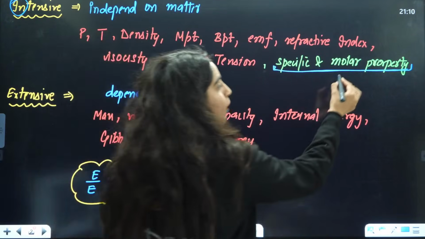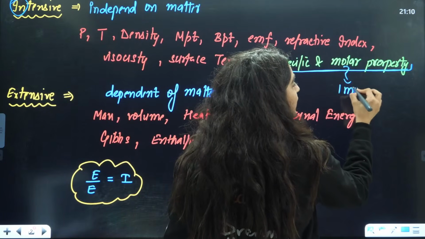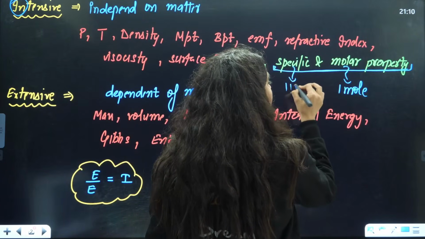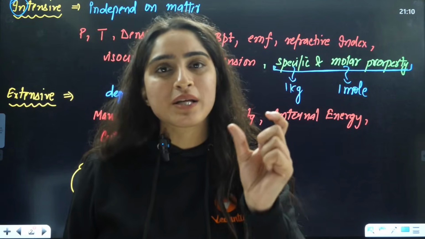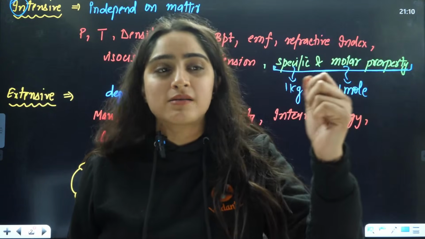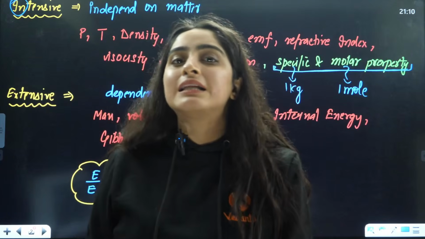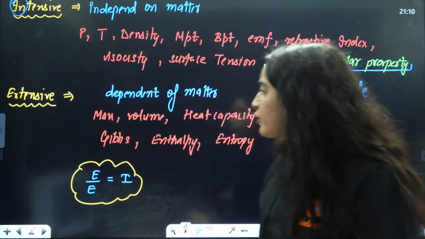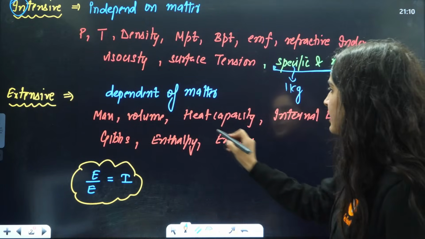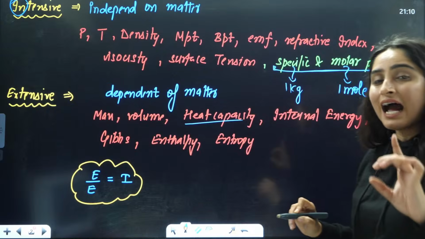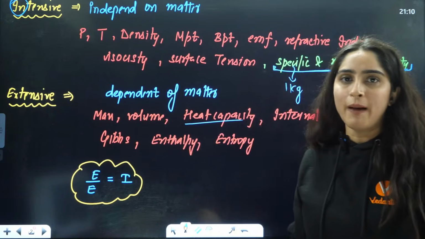In molar property, we specify that we are talking about 1 mole. So all the quantities like specific heat capacity and molar heat capacity are independent.